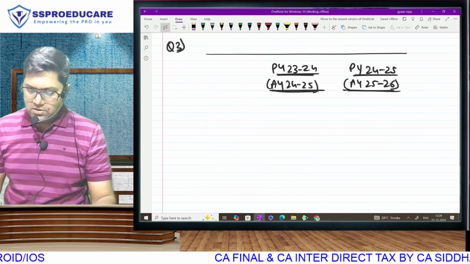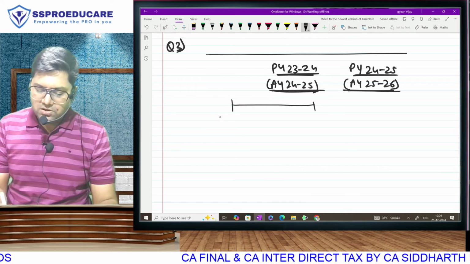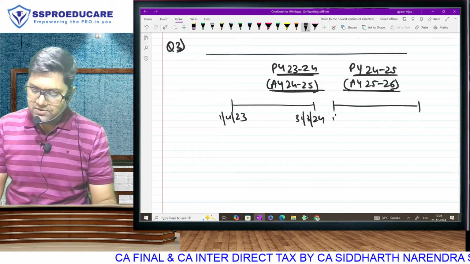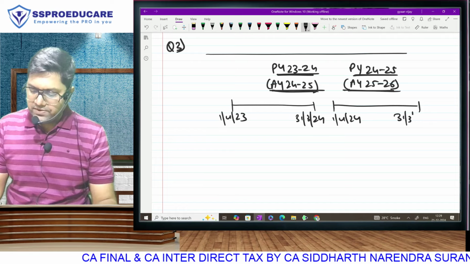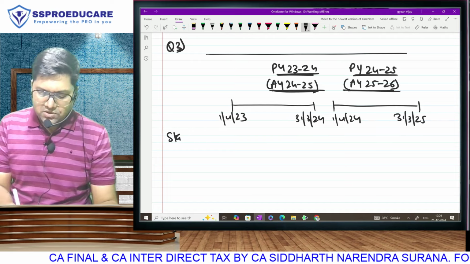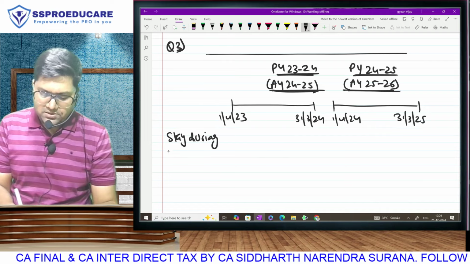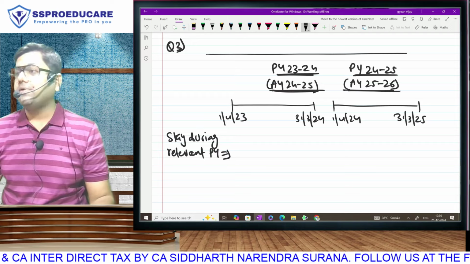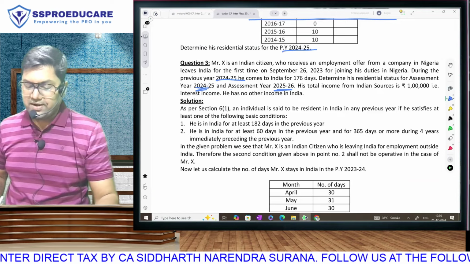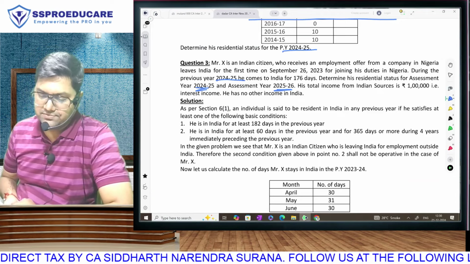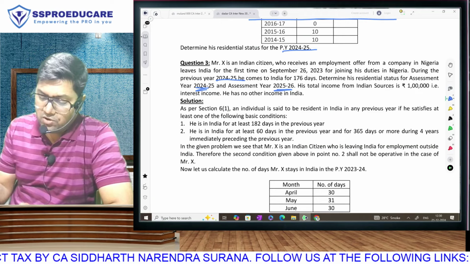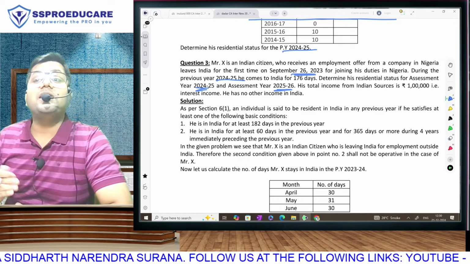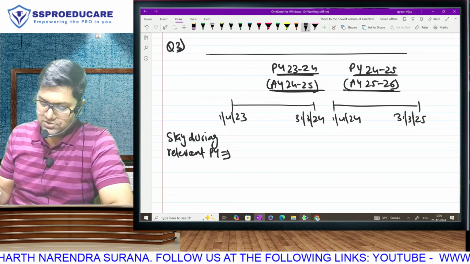Is this correct? Now check PY 23-24. It starts on 1st April 23 and ends on 31st March 24, and this is 1st April 24 to 31st March 25. Step number 1 is your stay during the relevant previous year. In the first column it is 23-24 and in the second column it is 24-25. So observe, when 23-24 started, where was he? In India, because he got the offer in 23-24 and he left on 26th of September. That means in April he was in India.